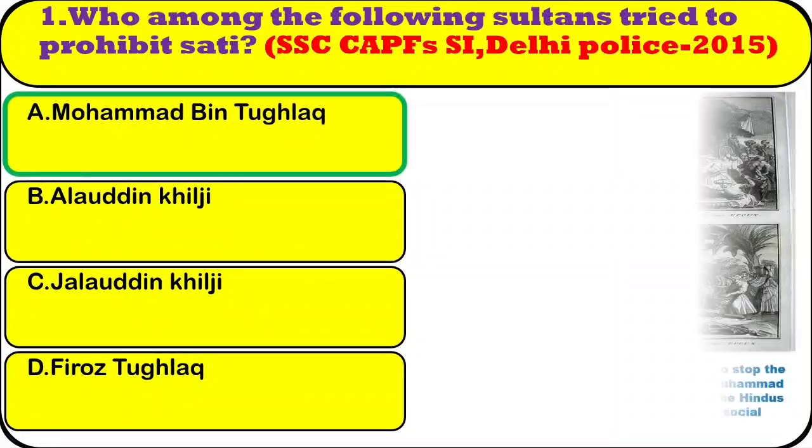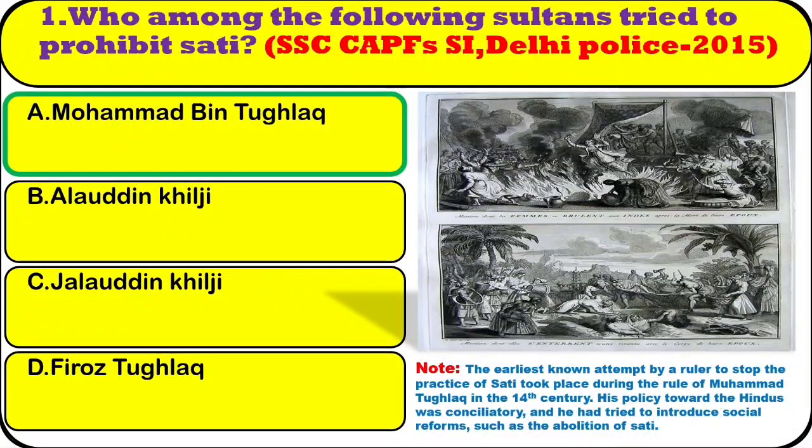Muhammad bin Tughlaq. Note: the earliest known attempt by a ruler to stop the practice of sati took place during the rule of Muhammad Tughlaq in the 14th century. His policy toward the Hindus was conciliatory, and he had tried to introduce social reforms, such as the abolition of sati.